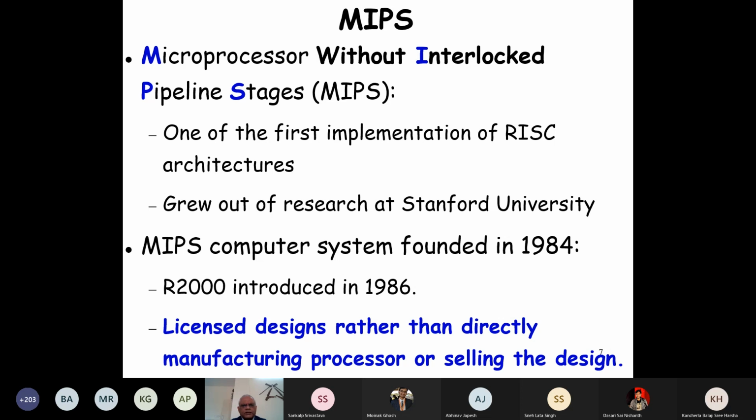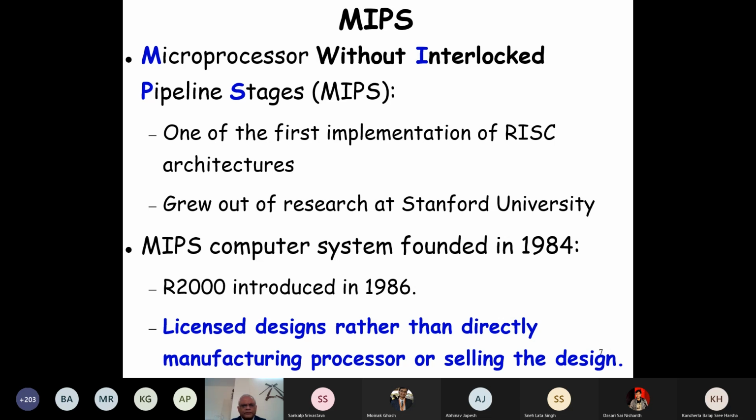And based on the research they had on RISC architecture, they set up a startup, the MIPS Computer Systems, in 1984. And their first product was the R2000 in 1986. And imagine, a professor has set up a startup. He would not like to have a manufacturing unit, because that's too much funding and too much effort to have a processor manufacturing unit.